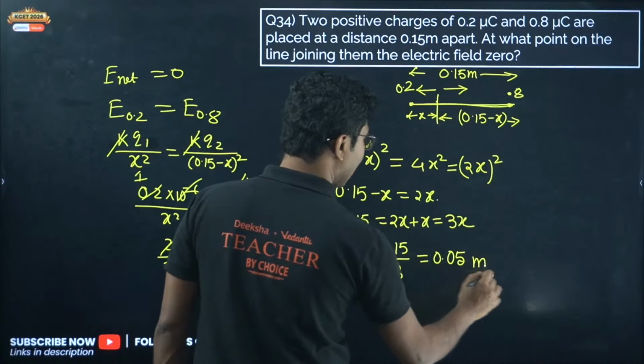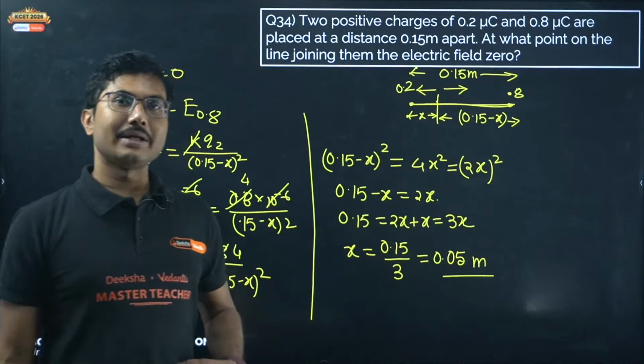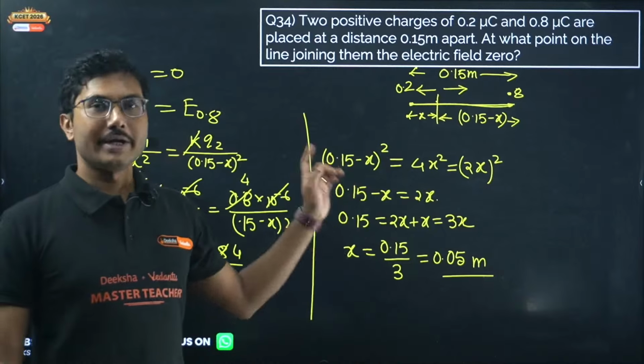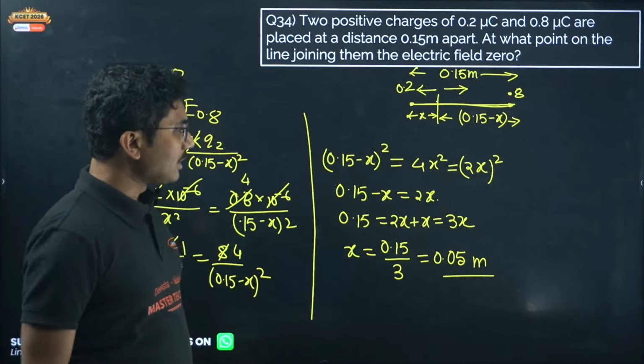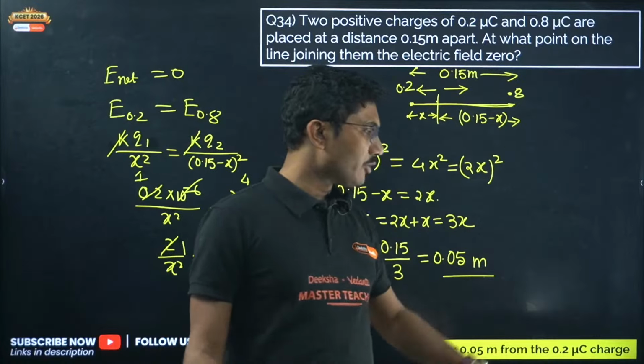Use a calculator for this so that you don't make a mistake in the decimal point. 0.15 by 3 is not 0.5, it is 0.05. So x is 0.05 meter from the smallest charge, the 0.2 microcoulomb charge.